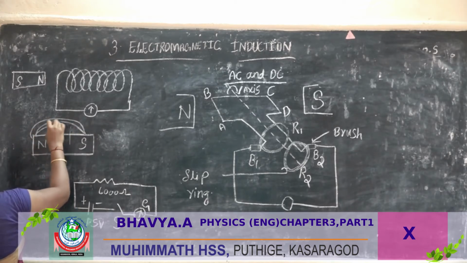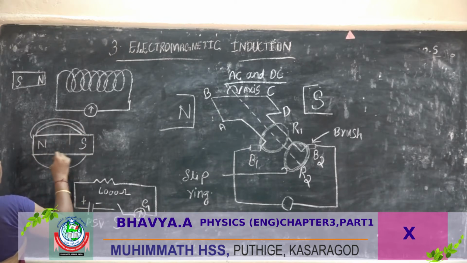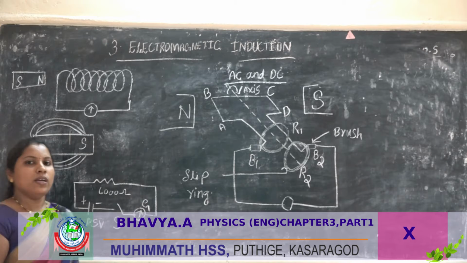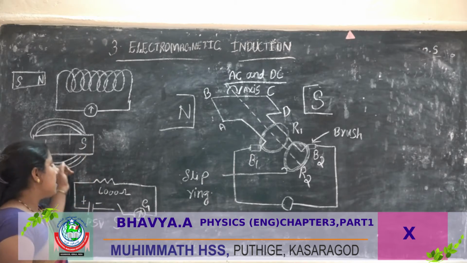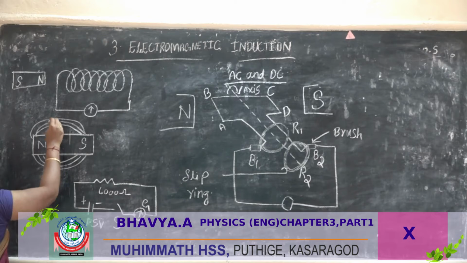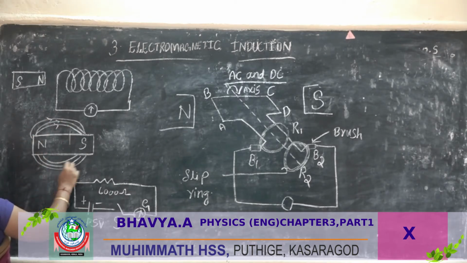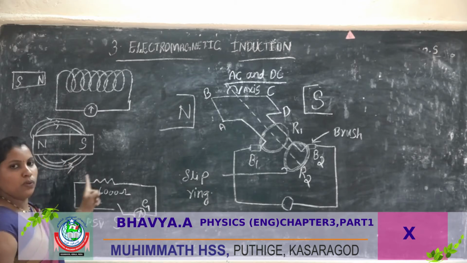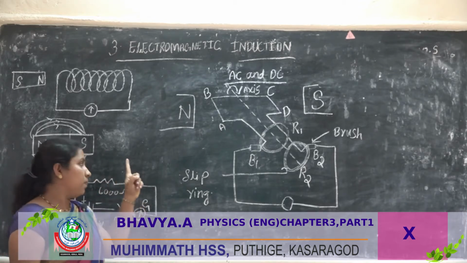Inside the magnet, the lines move in the direction shown by the arrow mark.